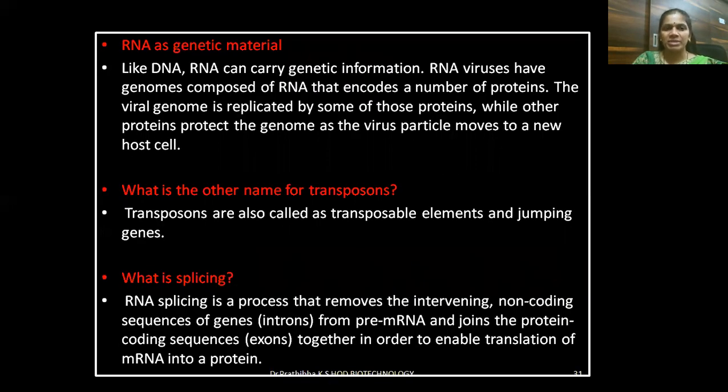RNA as genetic material. Like DNA, RNA can carry genetic information or genetic material, right? The RNA viruses have genomes composed of RNA, that is ribose nucleic acid, that encodes a number of proteins. The viral genome is replicated by some of these proteins, while other proteins protect the genome as the virus particle moves to a new host cell.